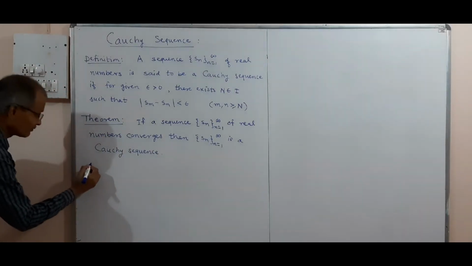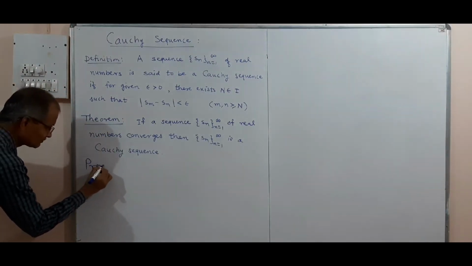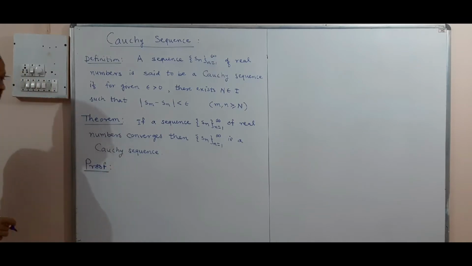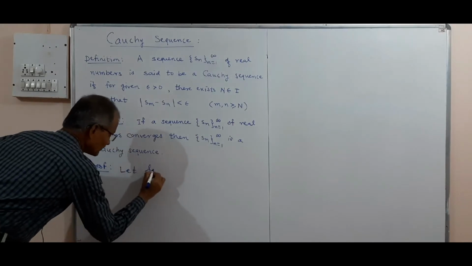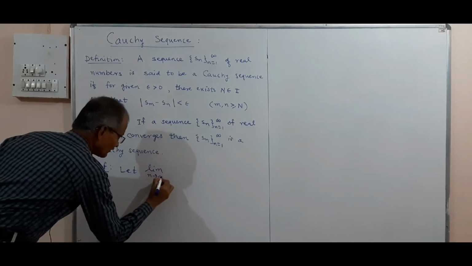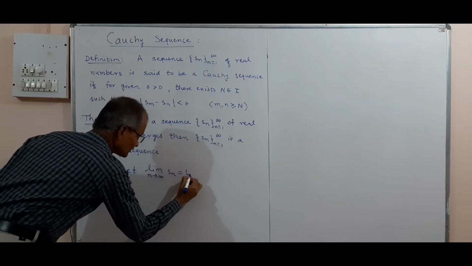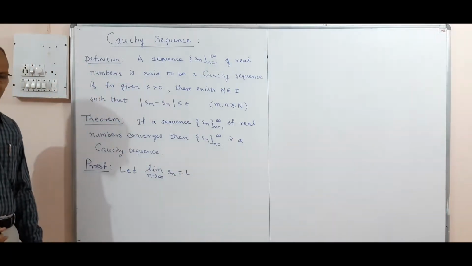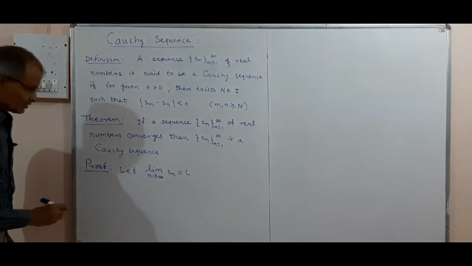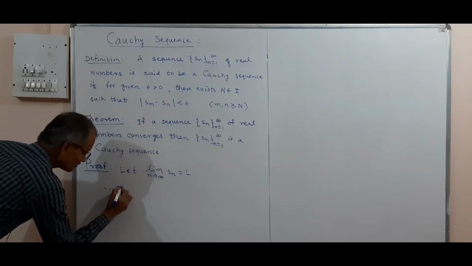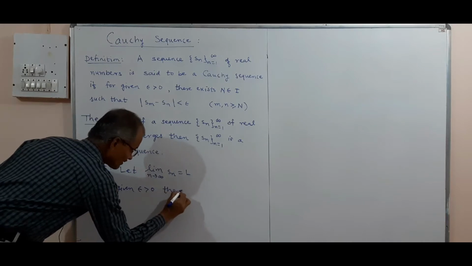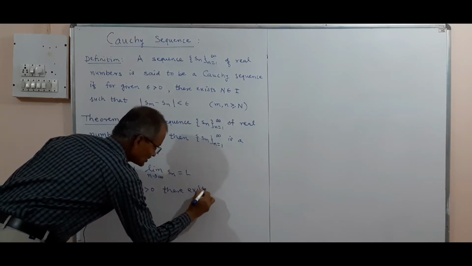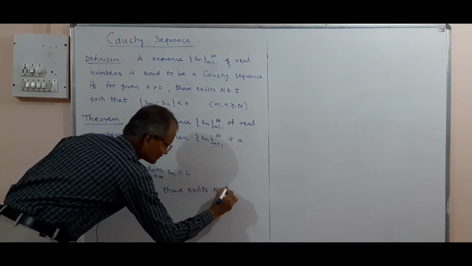So for the proof, we assume L is the limit of this sequence. Let limit n tends to infinity of Sn be equal to L, and we apply the definition of limit of a sequence. So given epsilon greater than 0, there exists N belongs to I such that